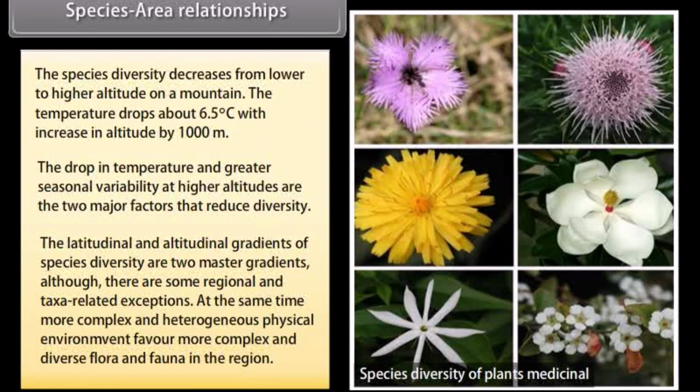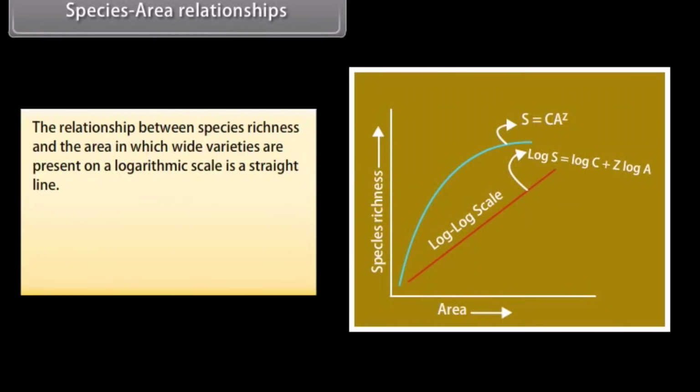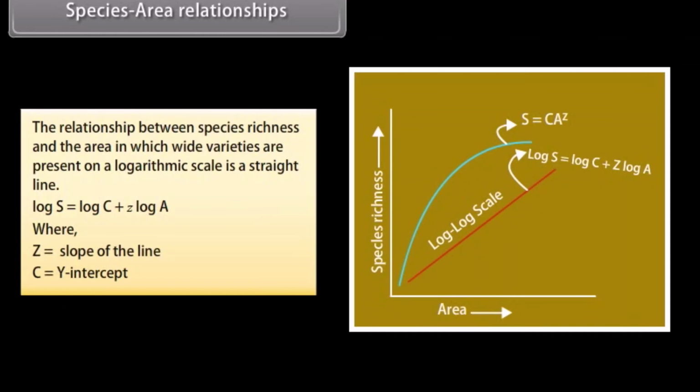At the same time, more complex and heterogeneous physical environments favor more complex and diverse flora and fauna in the region. The relationship between species richness and the area in which wide varieties are present on a logarithmic scale is a straight line given below. Log S is equal to log C plus Z log A. Z is the slope of the line. C is the y-intercept.